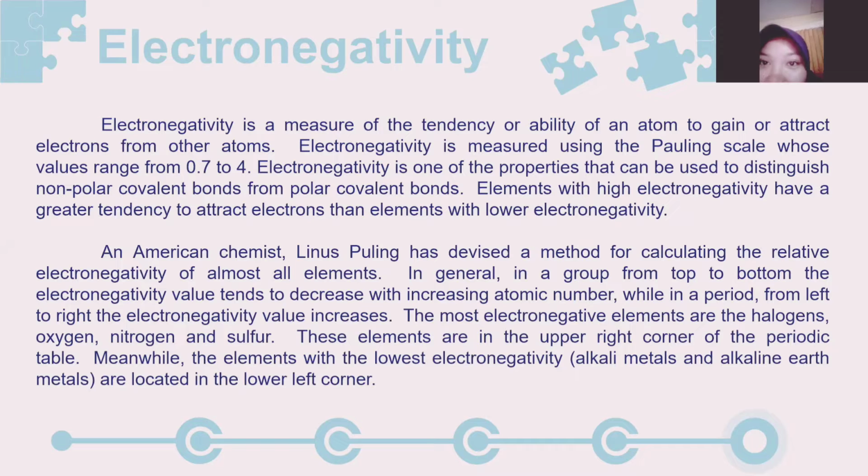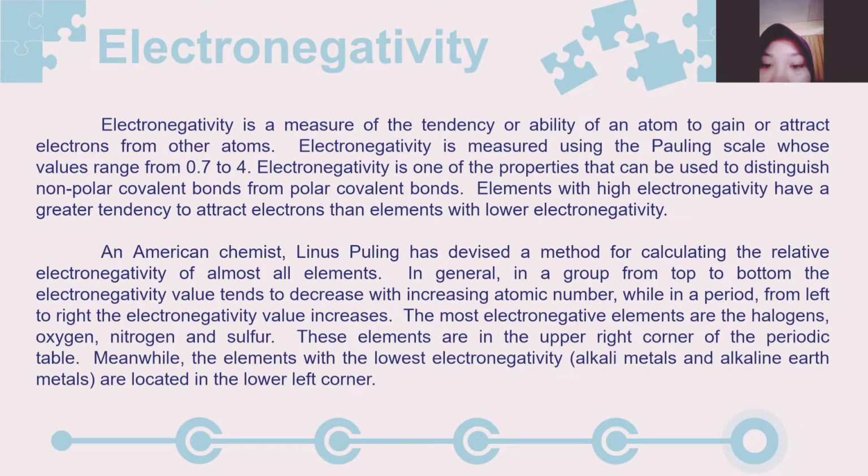Okay, thank you for the time given to me. Electronegativity is a measure of the tendency or ability of an atom to gain or attract electrons from other atoms. Electronegativity is measured using the following scale, whose values range from 0.7 to 4.